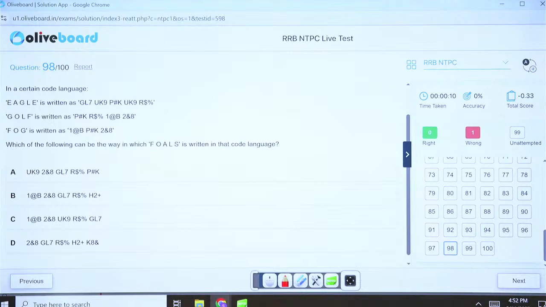In a certain code language, eagle is written as this, golf is written as this, fog is written as this. Which of the following can be the way in which foals is written in that code language? F-O-A-L-S.